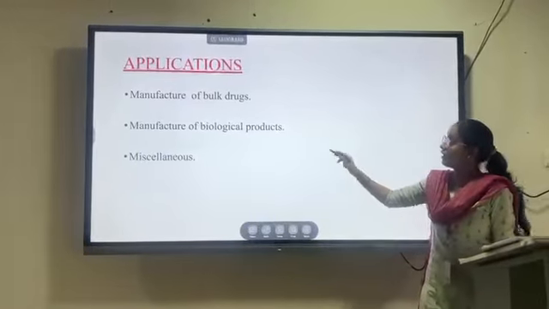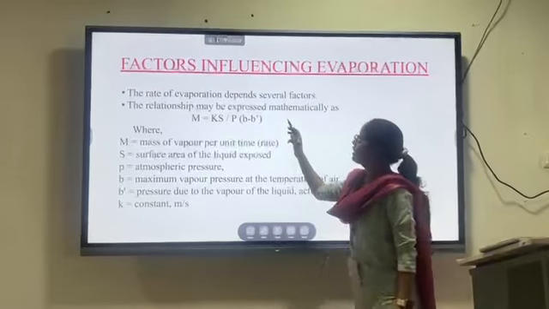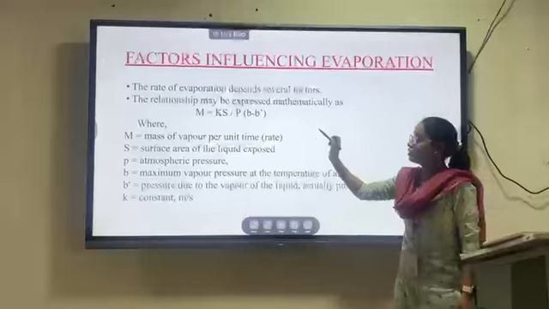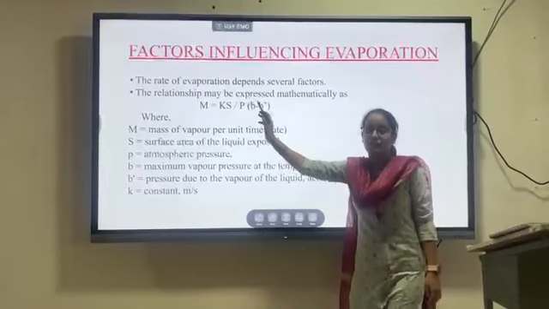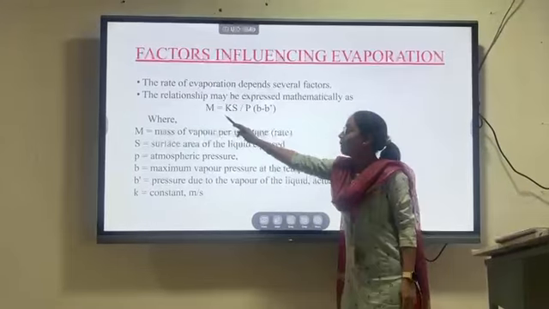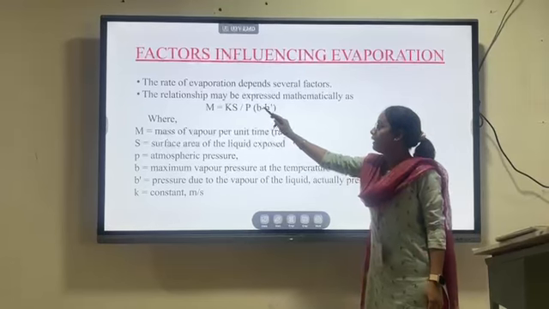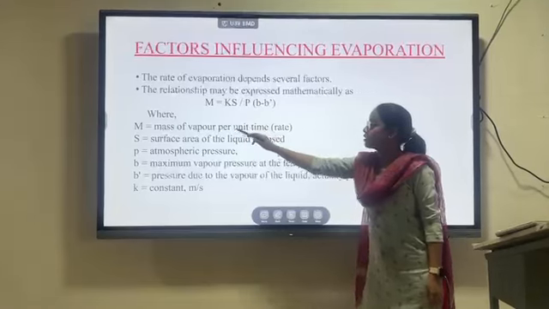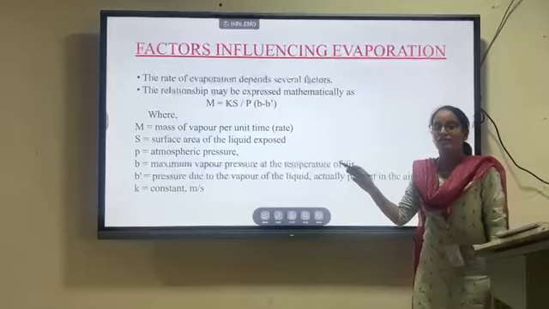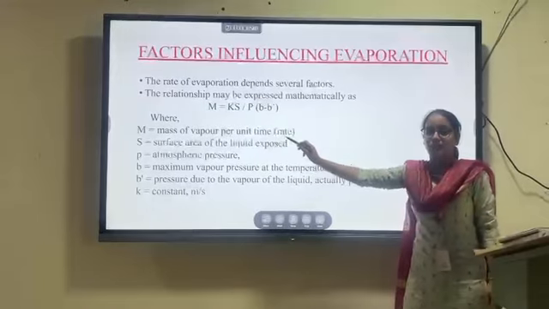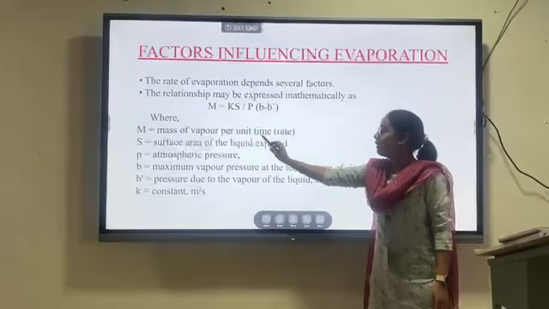Next is the factors influencing evaporation. Here the rate of evaporation depends upon several factors. It is expressed mathematically as m = KS/P × (V − V0). Here m is the mass of the vapor which will be eliminated per unit time, the mass of the vapor evaporated from the liquid per unit time.